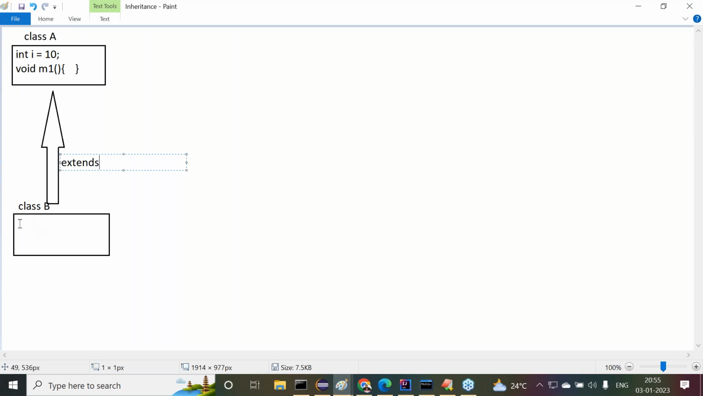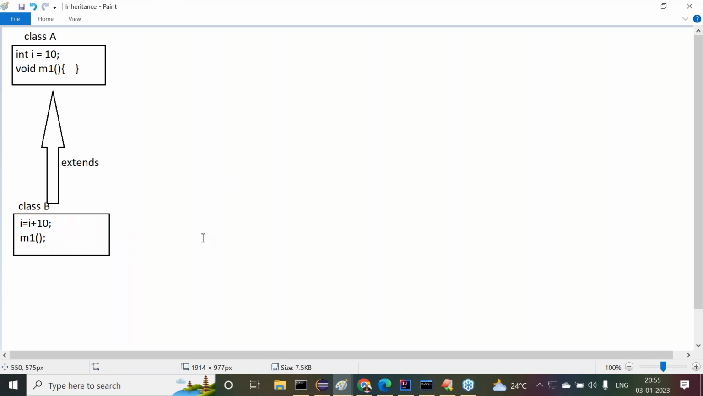We can reuse those variables and methods here now: i is equal to i plus 10, and we can provide an m1 method call. This is the meaning of reusability. Where did I declare the i variable and m1 method? In the superclass. Where am I accessing them? In the subclass. So it is declared in the superclass but reused in the subclass. Code reusability is achieved. This is exactly the meaning of inheritance.